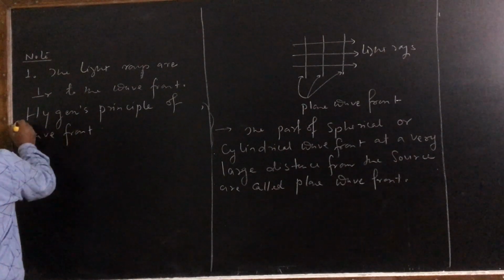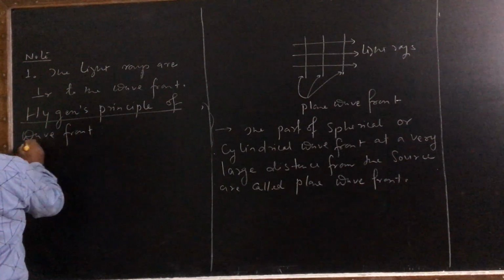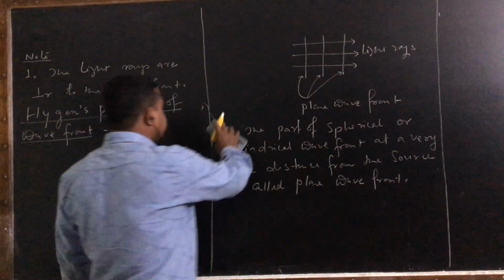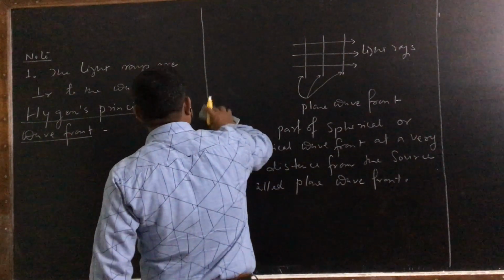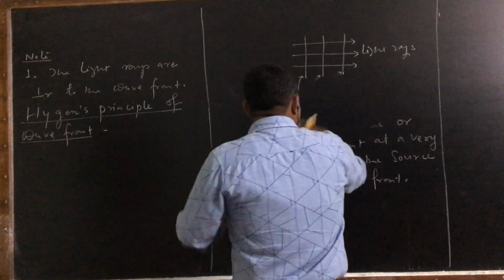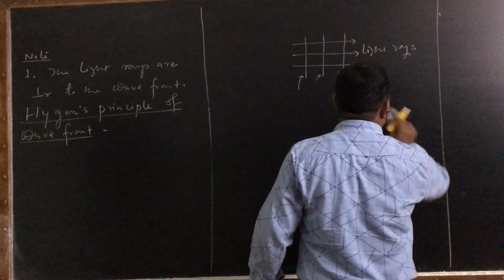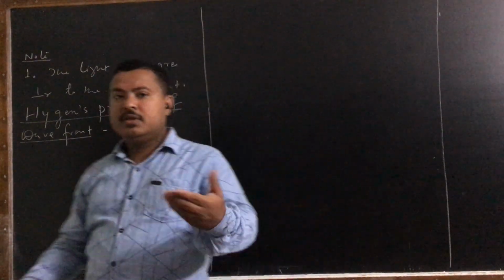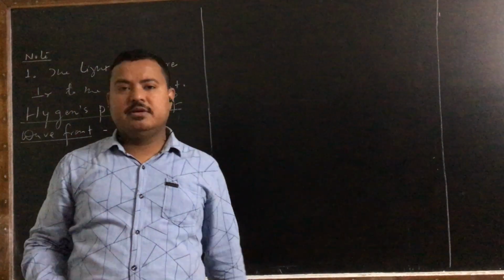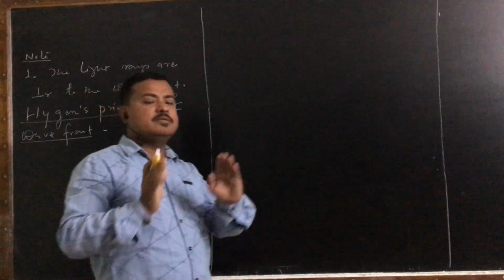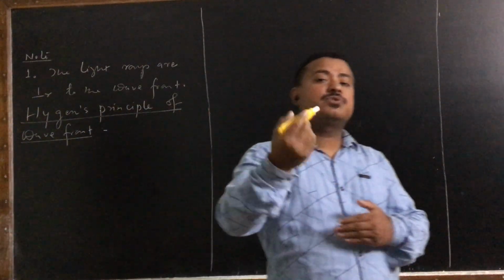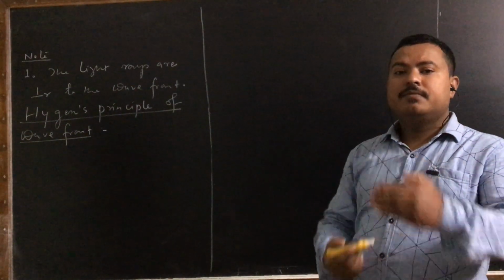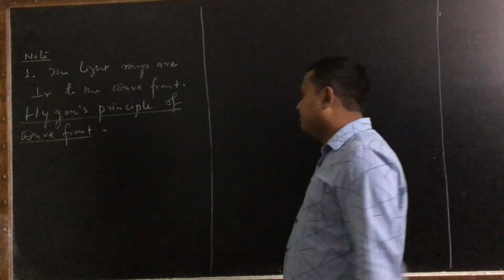Huygens principle of wavefront is basically a concept to draw a secondary wavefront if a primary wavefront is given. Means if the wavefront is given at a certain time, you can draw the next wavefront at another time. So this statement helps you to draw the next wavefront from a given wavefront.